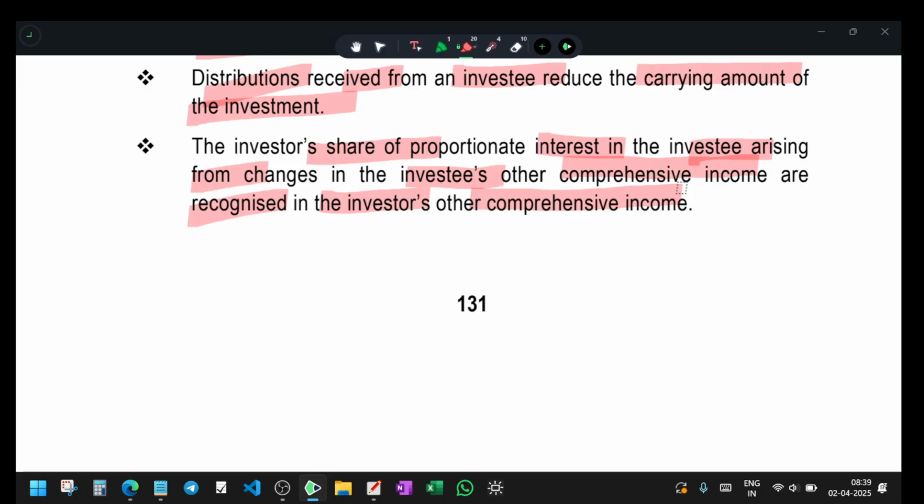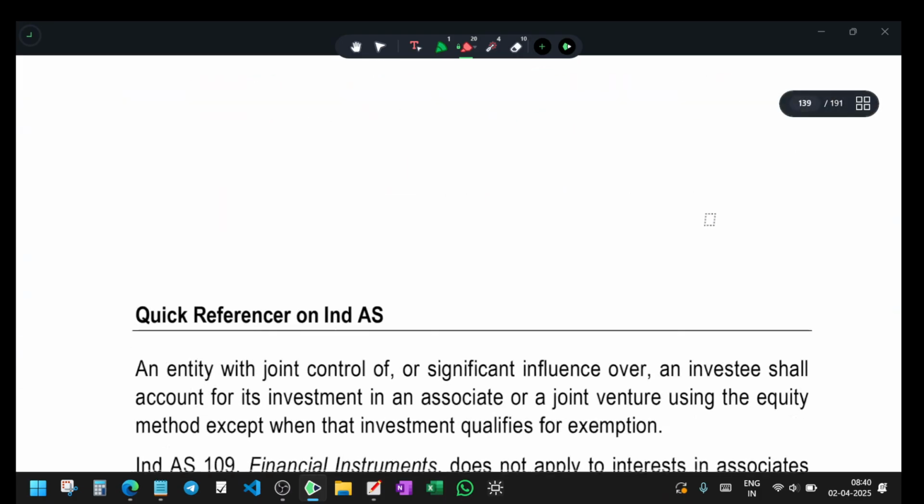So when there is a change in the investee that is recognized in other comprehensive income, then when a change arises, that should be recognized in other comprehensive income only.